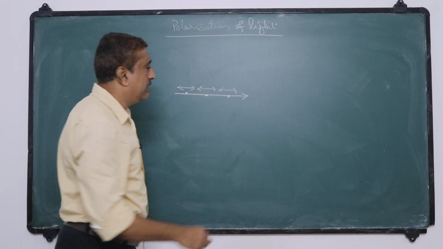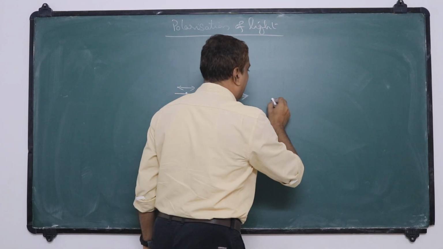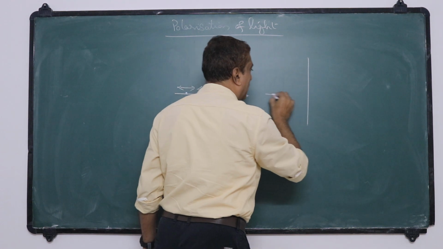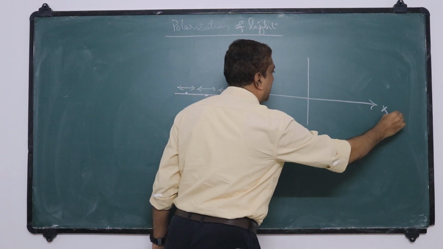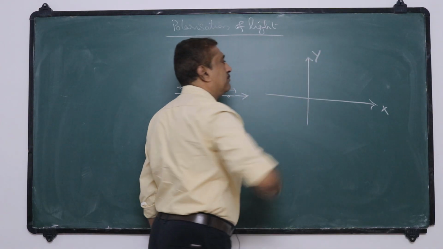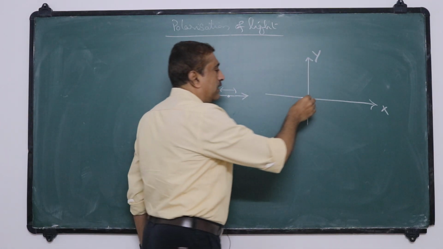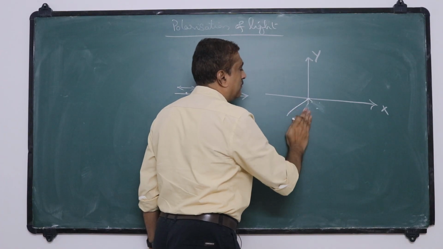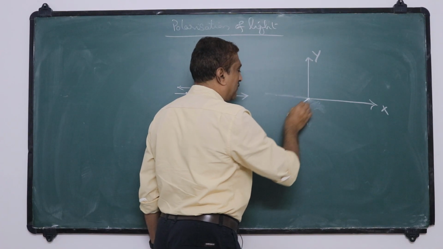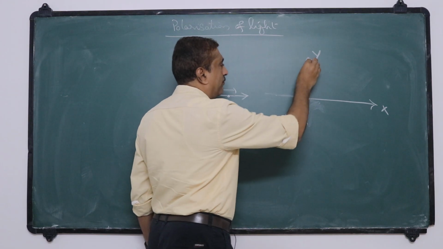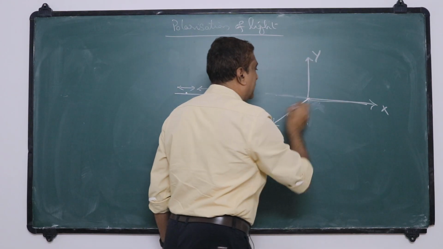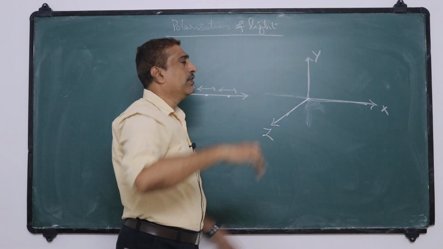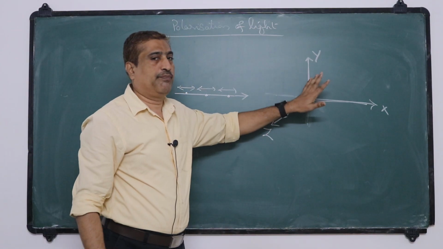But if we consider a transverse wave, suppose this is the x-axis, this is the y-axis, and this is the z-axis. We can assume the z-axis as the direction perpendicular to this board, so that this board is the xy plane.